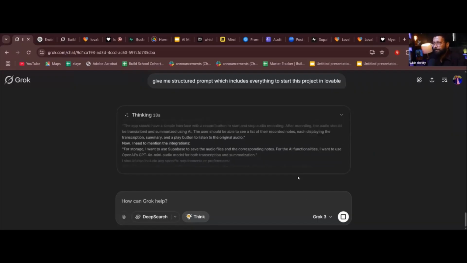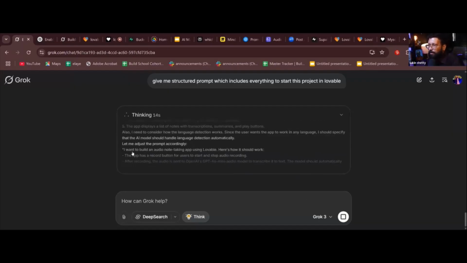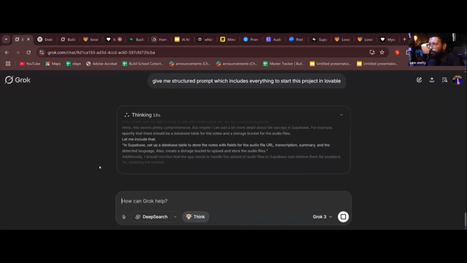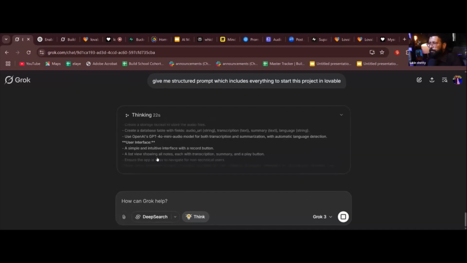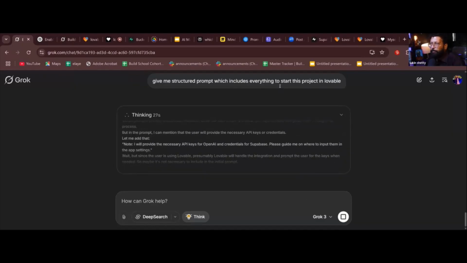So it's thinking. If you see, it's thinking about what needs to be covered, what is required, and then gives an output of a prompt. I'll show you how to copy this prompt and paste it in Lovable and start the project in Lovable. The Lovable website is lovable.dev. This is the Lovable website.